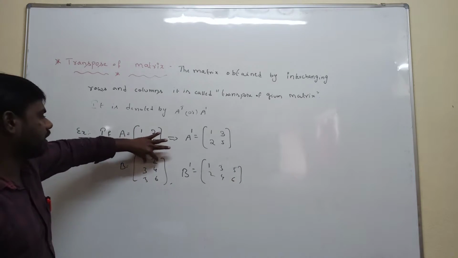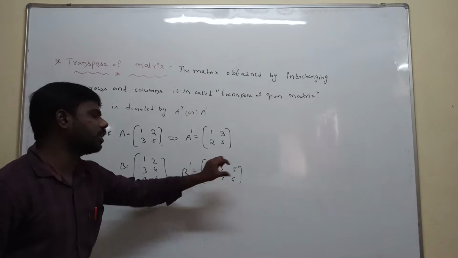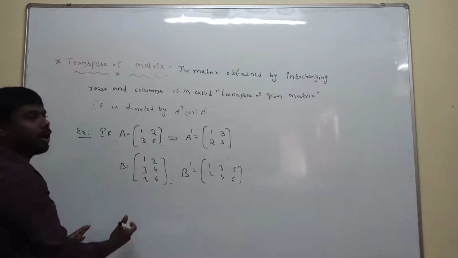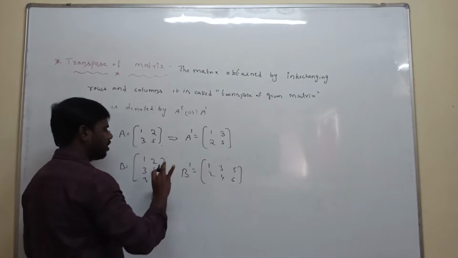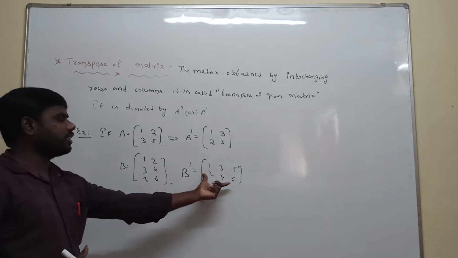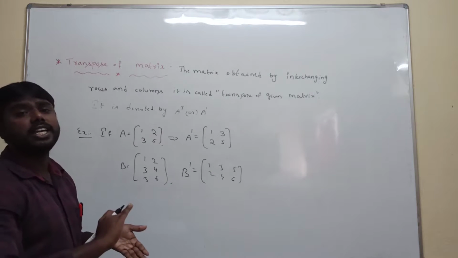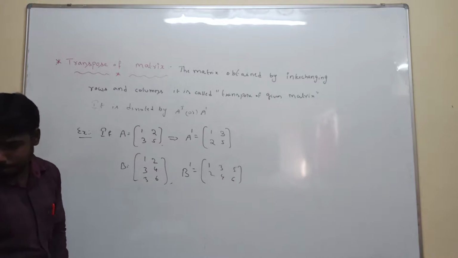First row interchanges with first column, second row with second column, third row with third column. Or else first column interchanges with first row, second column with second row. That is only interchanging rows and columns. It is called the transpose of the matrix.